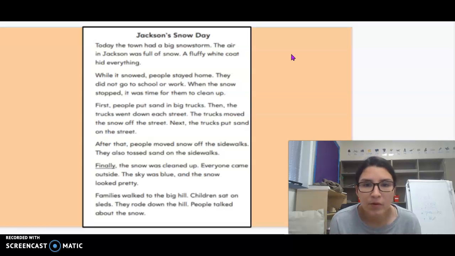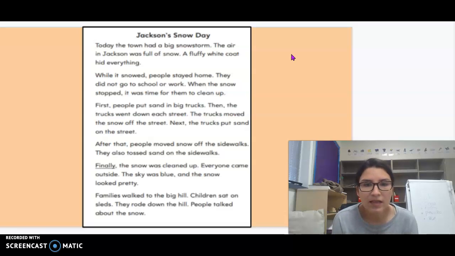First, people put sand in big trucks. Then, the trucks went down each street. The trucks moved the snow off the street. Next, the trucks put sand on the street. After that, people moved snow off the sidewalks. They also tossed sand on the sidewalks. Finally, the snow was cleaned up.